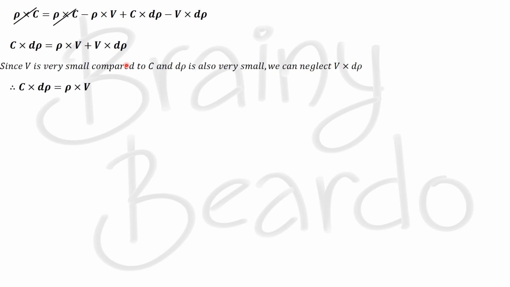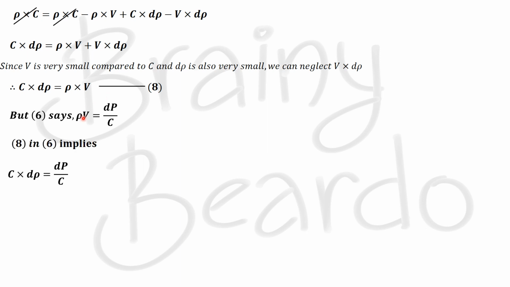Now d rho is a very small quantity, and V is also very small compared to C. So the product of these two is also a very small quantity which can be neglected. So what will be left is C into d rho is equal to rho into V. Now we will call this equation number 8. But as you can see from equation 6, we know rho V is equal to dP by C. So equation 8 and equation 6 are the same. So we will apply equation 8 in equation 6. When we apply that, we get C into d rho is equal to dP by C.